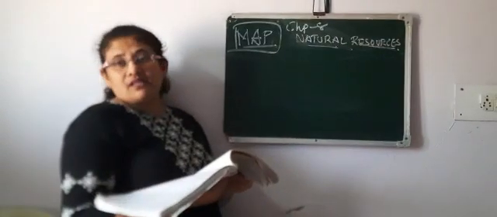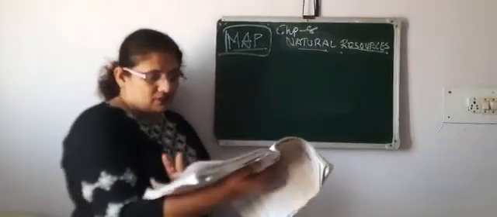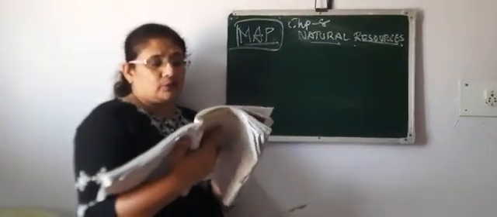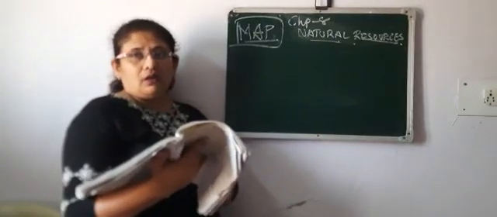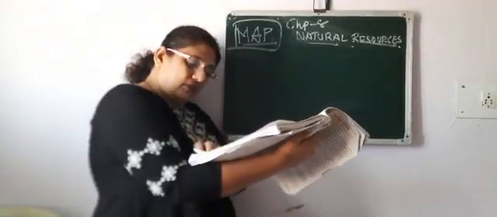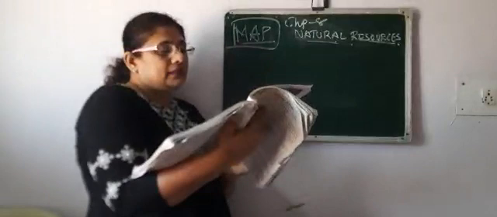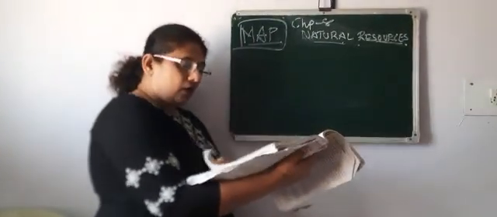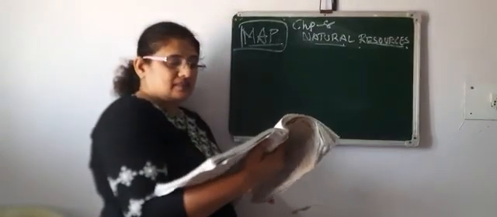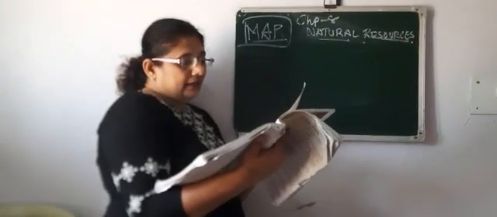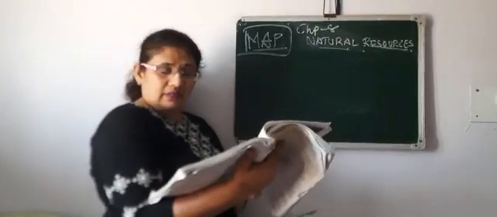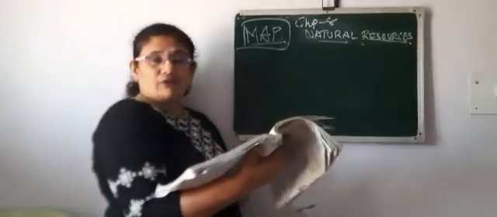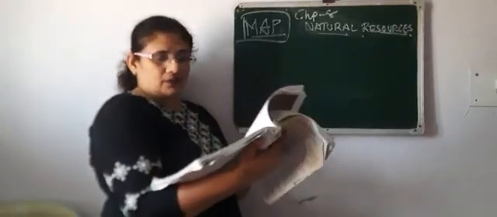What is mountain soil? The whole topic of mountain soil is on page number 63. Mountain soil you have to write down. Then a short note about the desert soil, that also has been given on page number 63 only, that you have to write. So this whole topic about the natural resources is over, right? And kindly do the objectives by yourself, right? Try to do around 25 objectives. Try to find at least 25 objectives from this chapter.